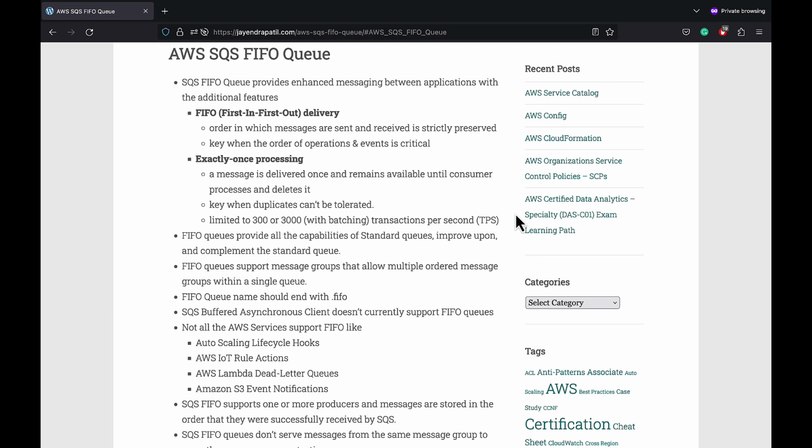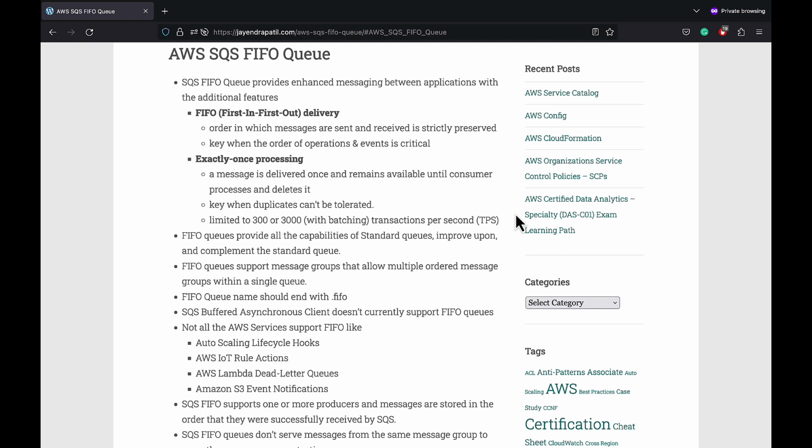And for each message group ID, all messages are sent and received in strict order. However, messages within different message group IDs might be sent and received out of order.